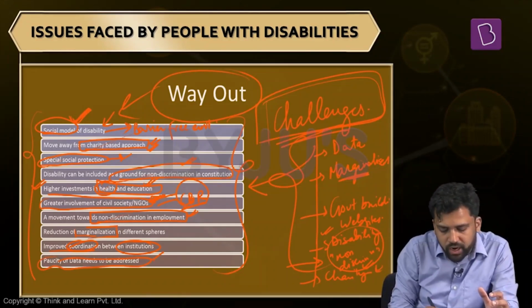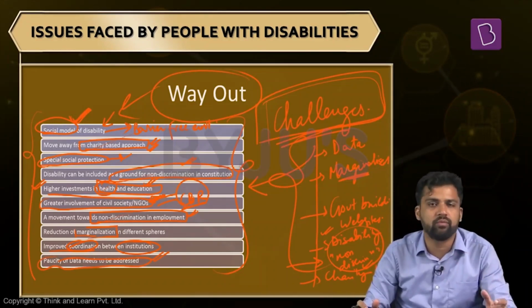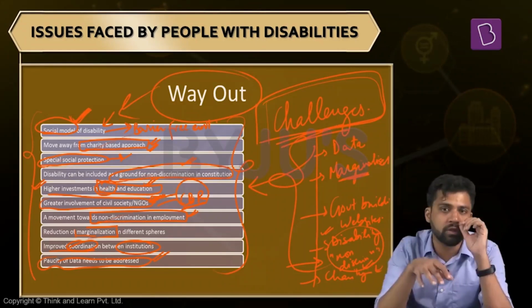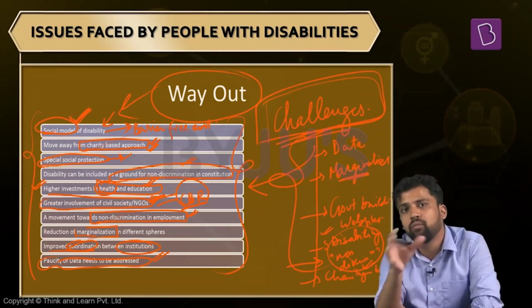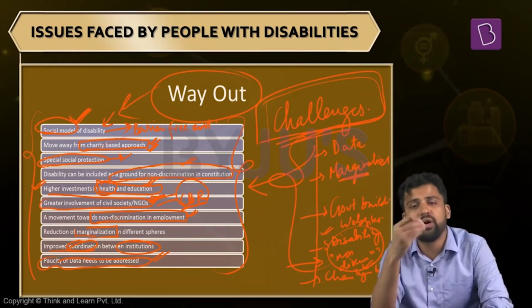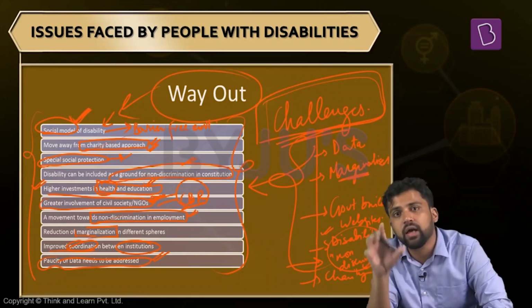And the most important final thing, we need to address the data scarcity, the data crunch that we have. We need to have more data related to people with disabilities. What kind of data do we need? Maybe age segregation, maybe segregation on the basis of education, maybe the reasons for disability, or regional segregation of this data. Also, what kind of disability is more rampant, and in which area? So accordingly, we can have a targeted approach to handle these issues.